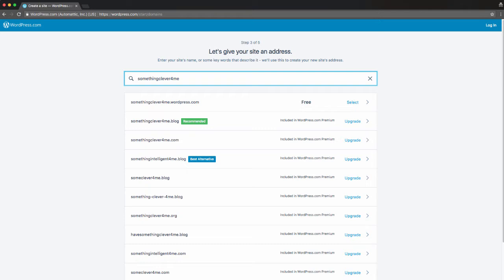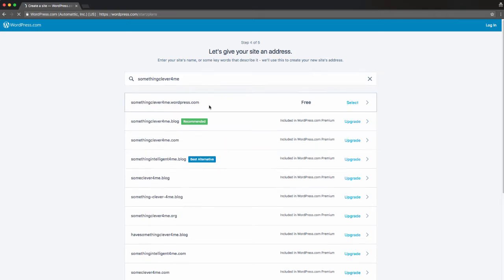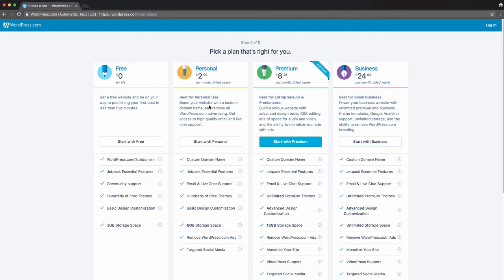Now let me show you the difference with a couple of these. This first option is the free. So the only difference really is that you're going to get that .wordpress.com in there. This is if you've bought the domain, Something Clever for Me. Okay. So we're going to assume that you're going to be on the free site, and you can always upgrade later and create your own custom domain name down the road.